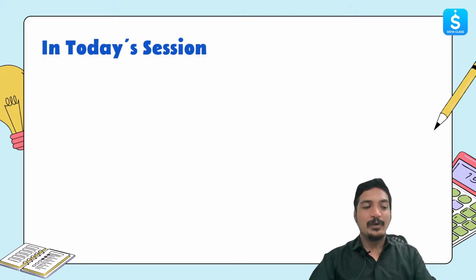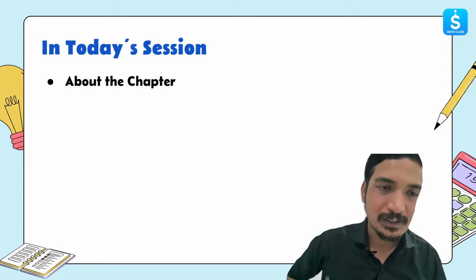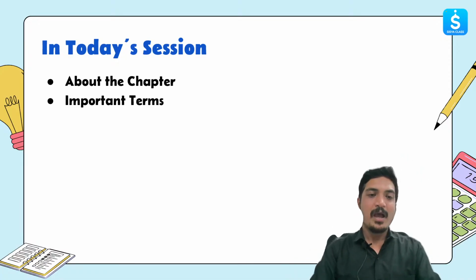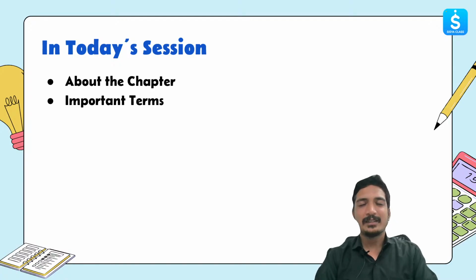First of all, the first thing that we're going to see is what we are going to learn in today's session. We'll see what things we have in the chapter and how we can plan. The second thing is that we'll be looking at the important terms that anyone should know before starting to learn this chapter, the basic key terms.